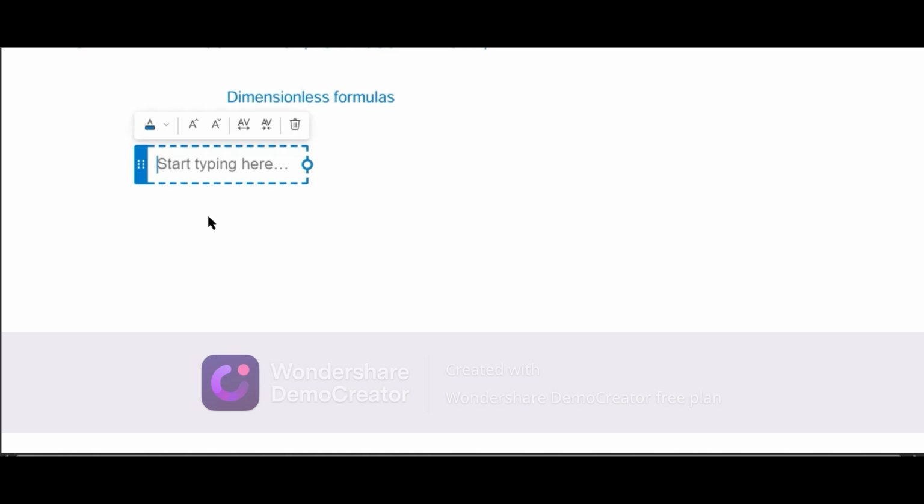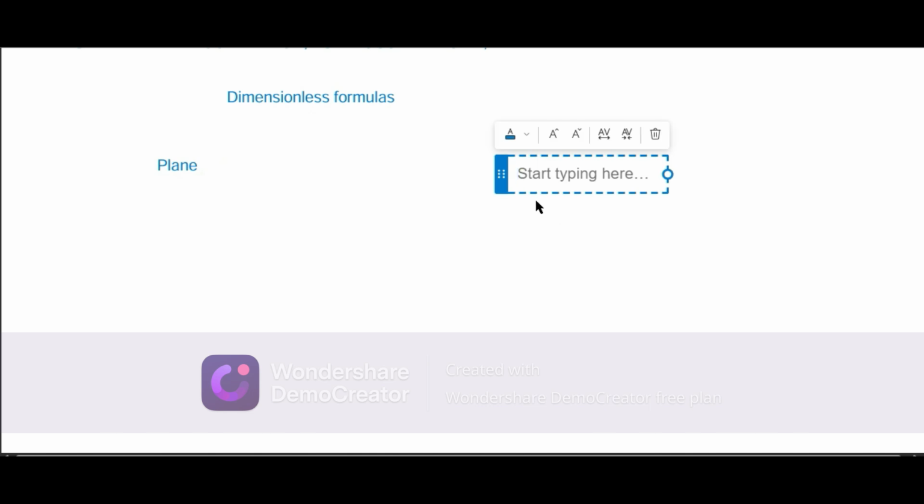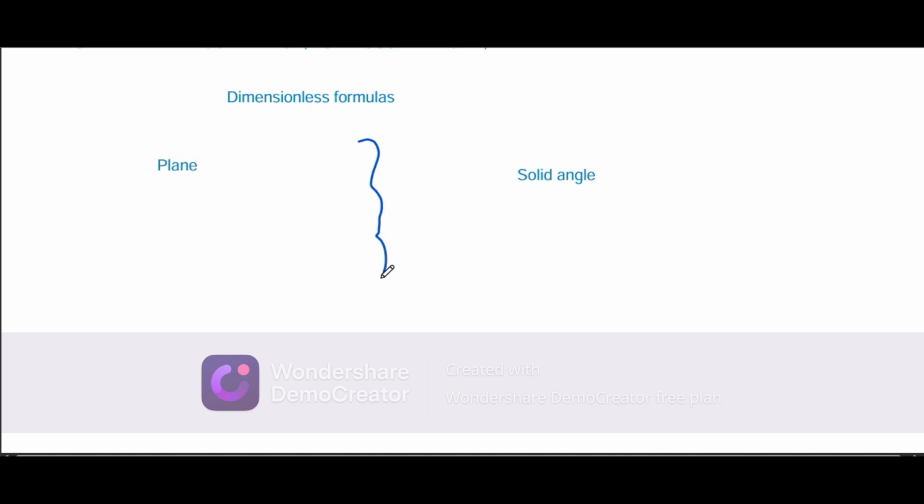Now, you might say, what stupid thing are you talking about? Let me just clear it up for you. Suppose I have two types of angles. One is the plane angle, and on the other hand there is the solid angle. You might try to guess what each angle is. Let me tell you what these actually are. What is a plane angle and what is a solid angle?